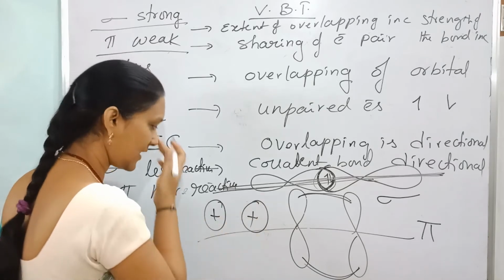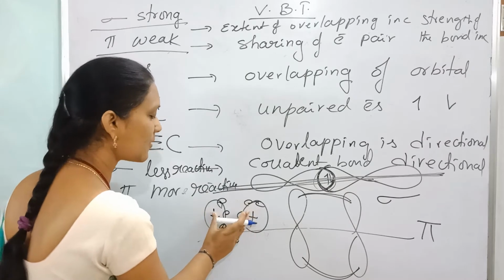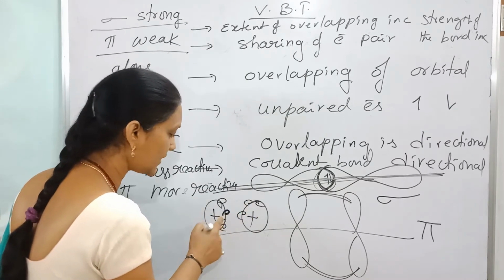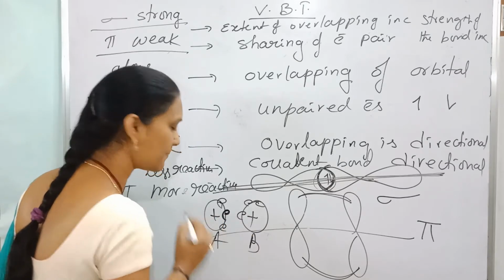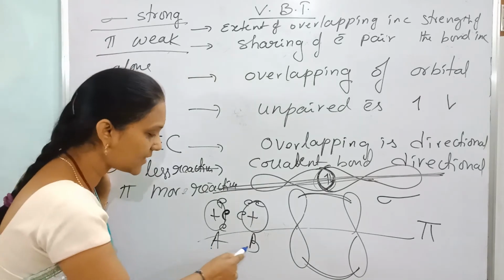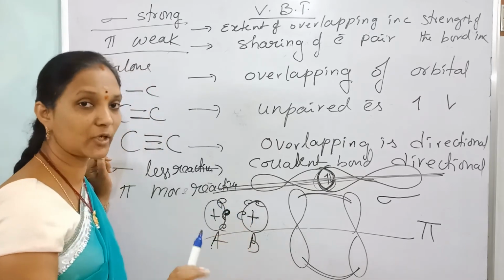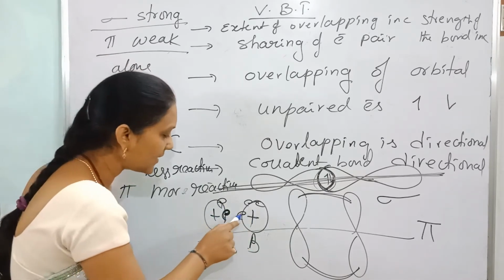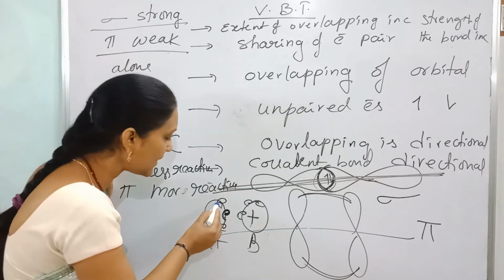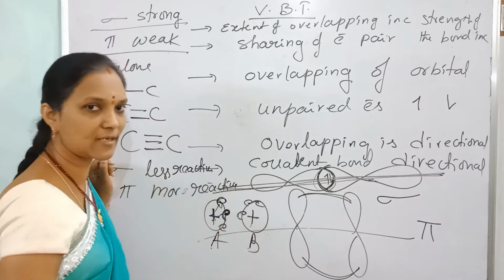Here is the nucleus, and in the outer shell, electrons are present. If two elements approach each other, attractive forces act between the outer electrons. For example, this is A and this is B. This is a general statement for the formation of a chemical bond. The electrons of A and the nucleus of B have attractive forces. The electrons of B and the nucleus of A also have attractive forces. And the electrons of A and the nucleus of A also have attractive forces.